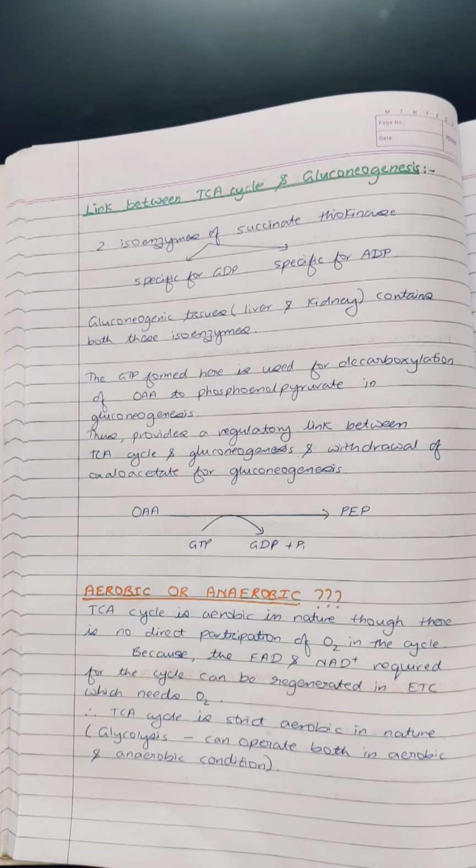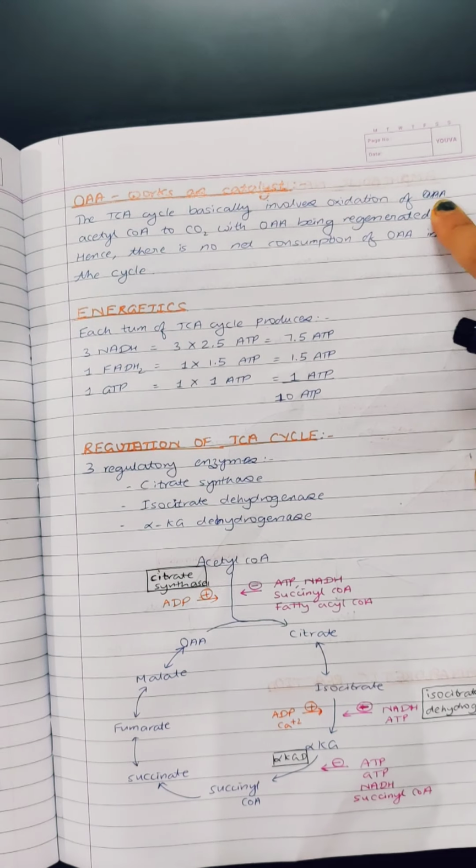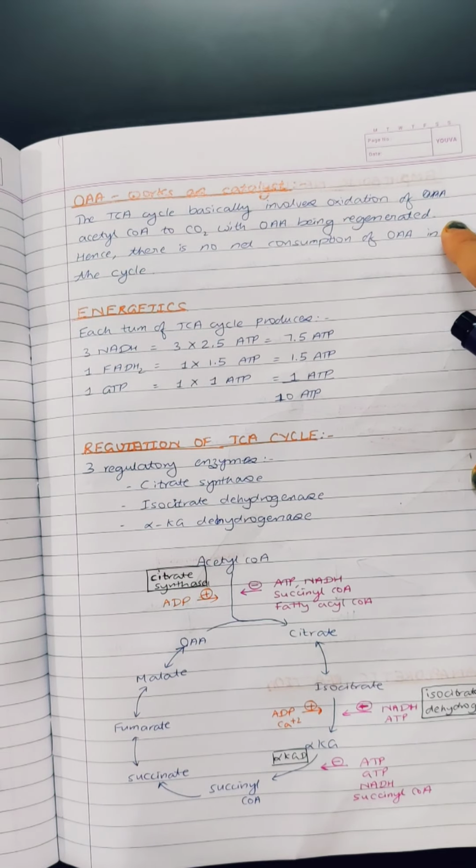So indirectly the TCA cycle is aerobic in nature, although there is no direct participation of oxygen molecule in the pathway. Contrary to this, glycolysis is both aerobic and anaerobic in nature. Now oxaloacetate works as a catalyst, we have already discussed.